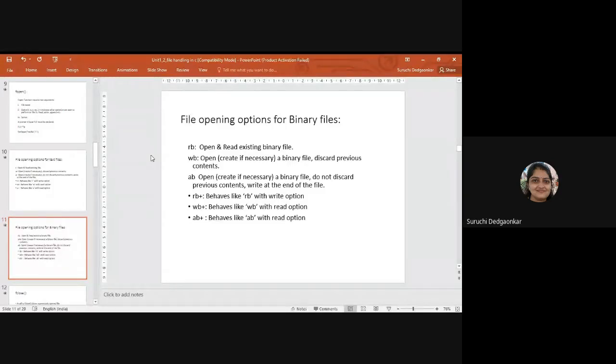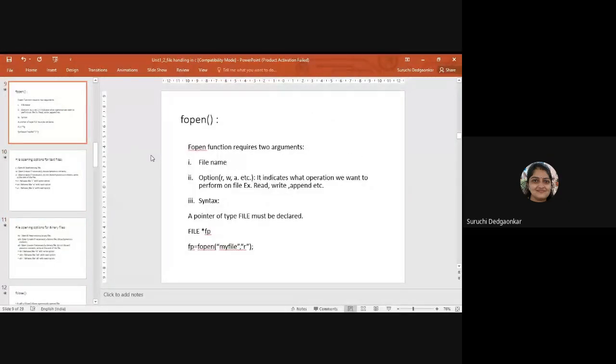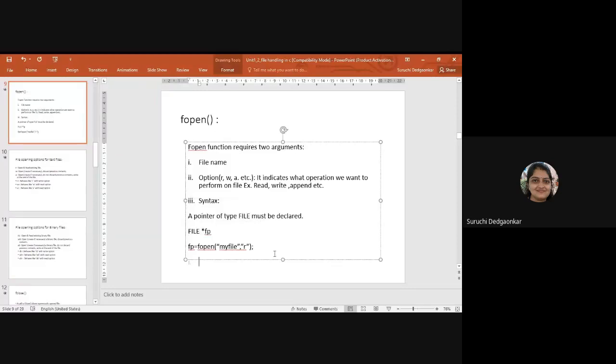Clear file opening modes. If open function is clear, you can open the file. First, you have to declare a file pointer, and then you have to set that file pointer using fopen function. And in fopen function, there are two parameters: name of the file and the mode of opening that file.